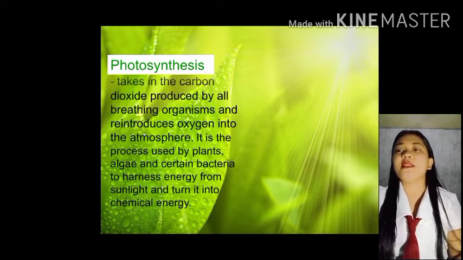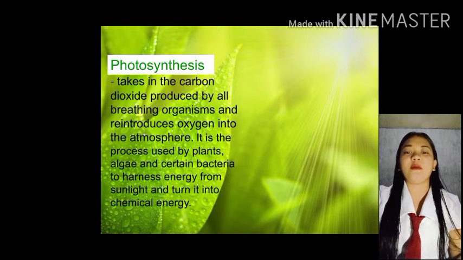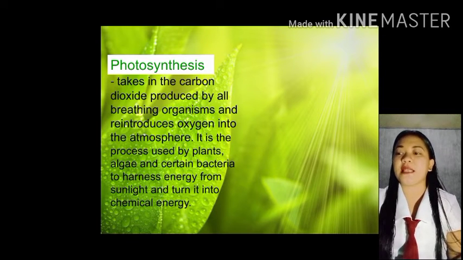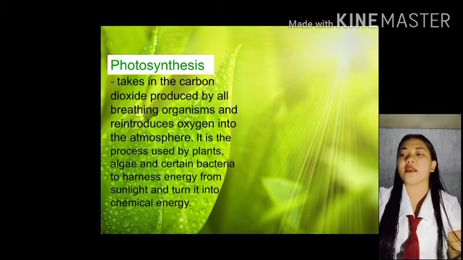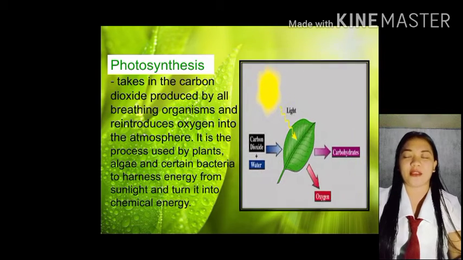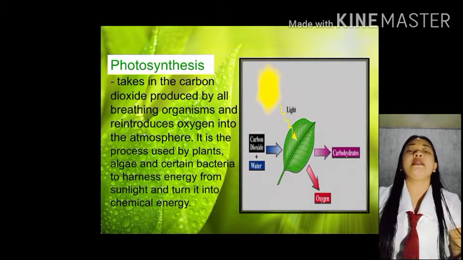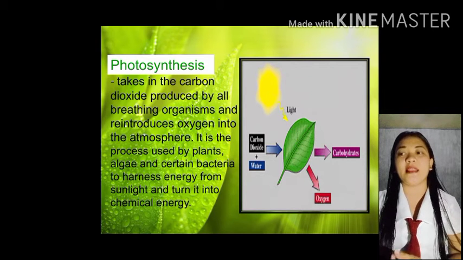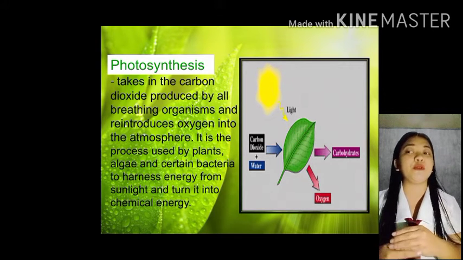Discussion. Photosynthesis takes the carbon dioxide produced by all breathing organisms and reintroduces oxygen into the atmosphere. It is the process used by plants, algae, and certain bacteria to harness energy from sunlight and turn it into chemical energy. Si photosynthesis nga po, ang ginagamit niya is the carbon dioxide as well as the water para makapag-produce ng